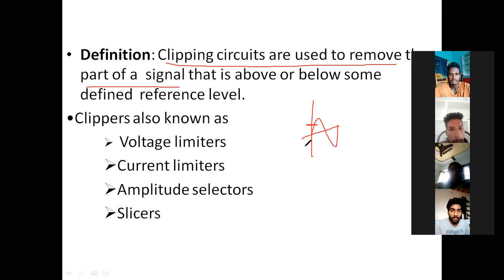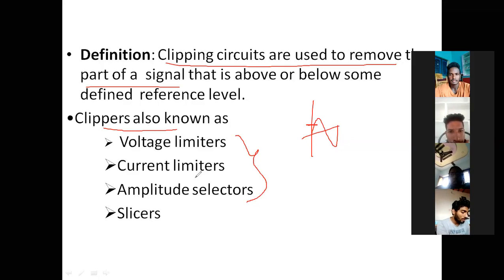If you get this type of application, then you are going to use clipper circuits. A clipper is used to remove a signal above or below some reference level. Basically we call it by different names, or we can call these its applications. Clippers are used as a voltage limiter, or simply a voltage limiting circuit.